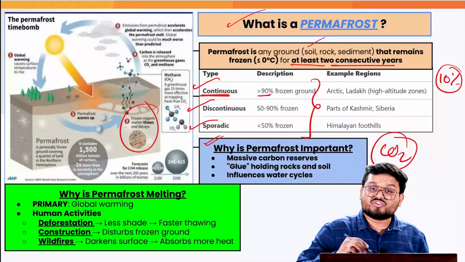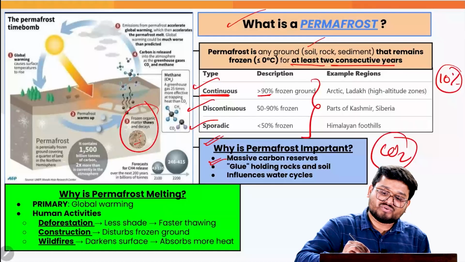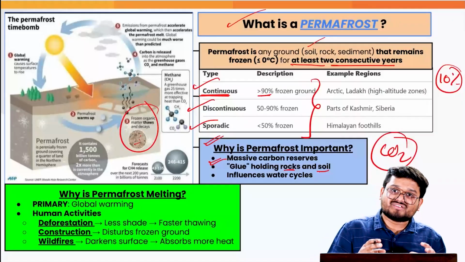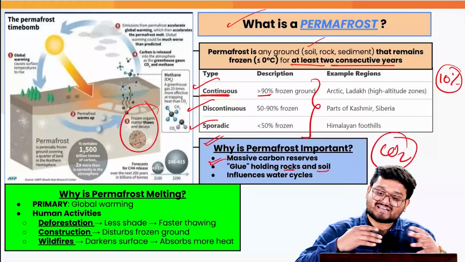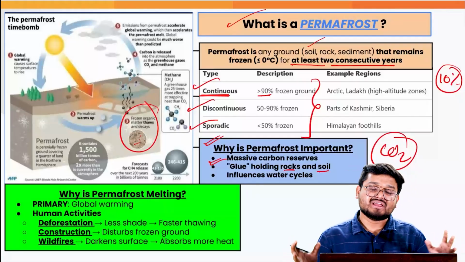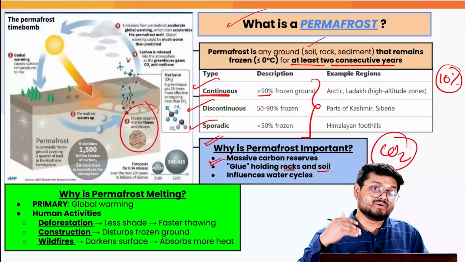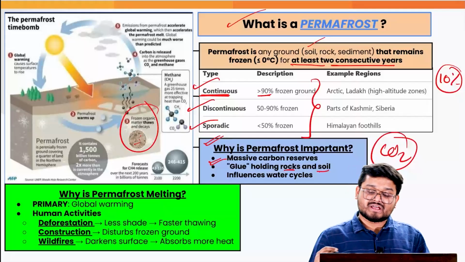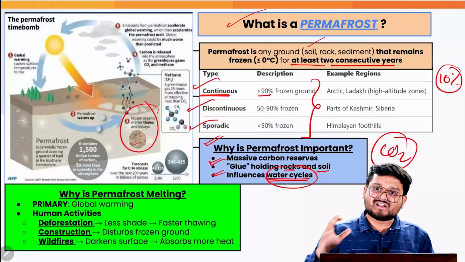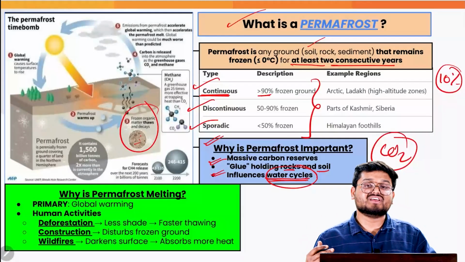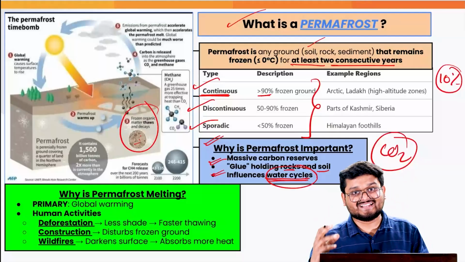Next, it is also the permafrost which acts as a glue between the rocks and the soil. This glue maintains the integrity of the mountains, where the rocks and soil have these layers between themselves, and their structural integrity is maintained. Finally, this also influences water cycles, because time and again the natural melting of permafrost leads to various rivers all around the world. So the water cycle is also maintained in this manner.